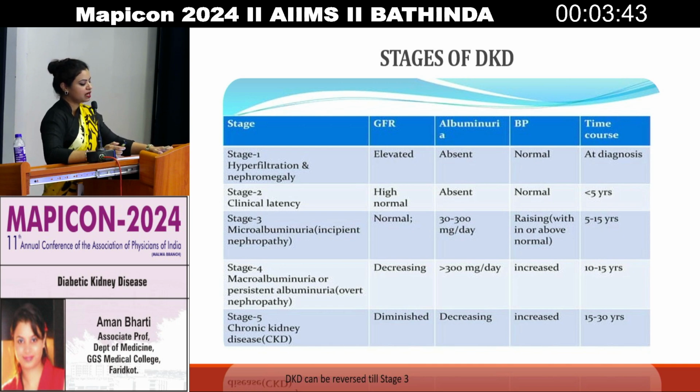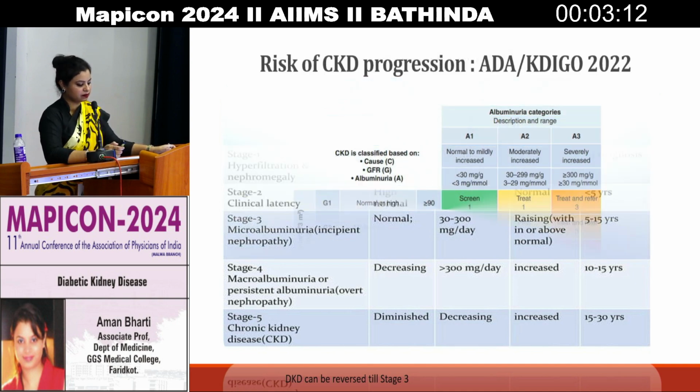Stage 3, here comes the microalbuminuria, and incipient nephropathy is there. Albuminuria ranges between 30 to 300 milligram per day. Always remember DKD can even be reversed till stage 3. Then comes stage 4, where there is macroalbuminuria and a decline in the GFR, and comes the later stage, that is CKD stage 5, in which the GFR is diminished and the albuminuria is decreasing. And the time course of the illness is 15 to 30 years after diagnosis.